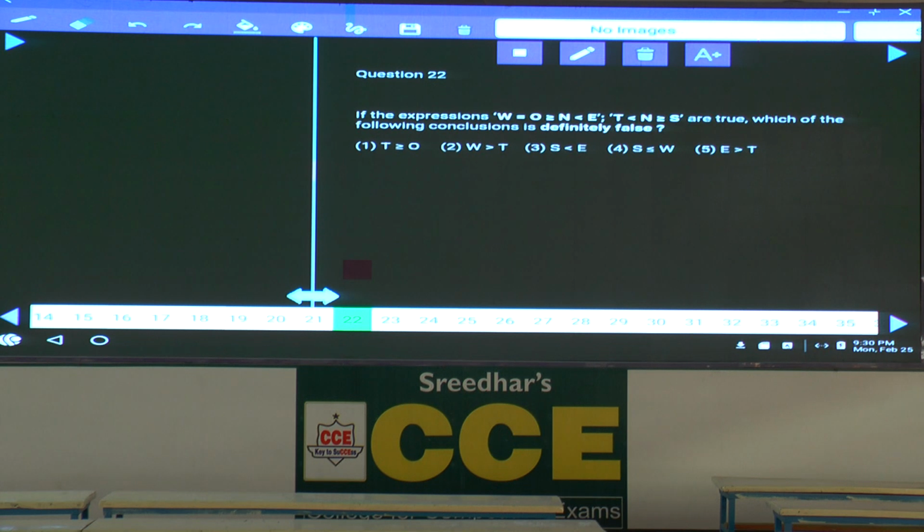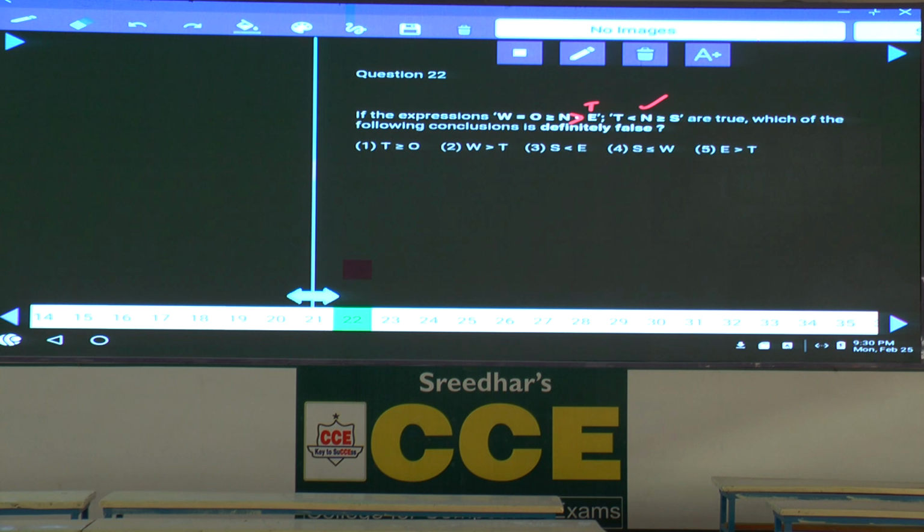Which of the following conclusions is definitely false? T greater than or equals to O. Tell me whether it is true or false. Which element is common between these two? N is common, isn't it? As N is common between these two, what is the relation between T and O? T is lesser than N, that means N is greater than T.